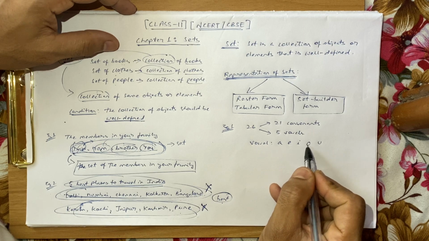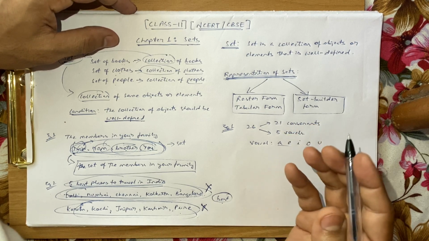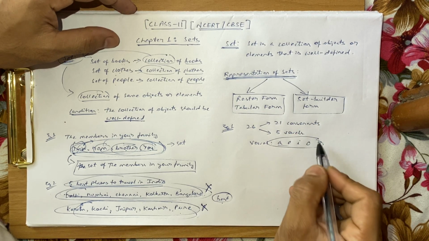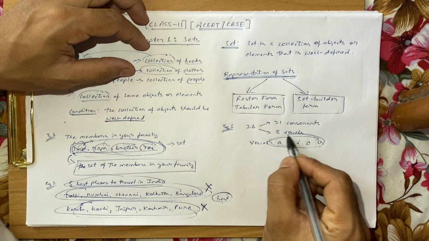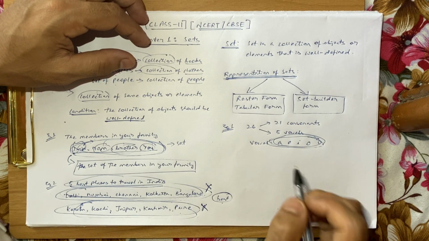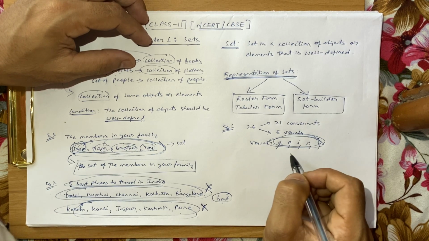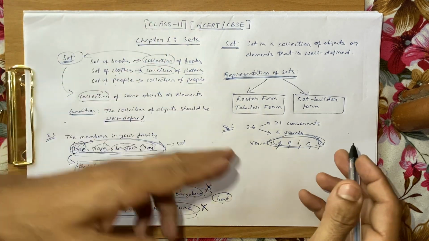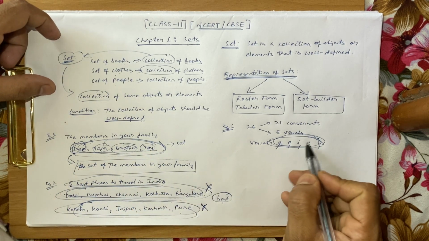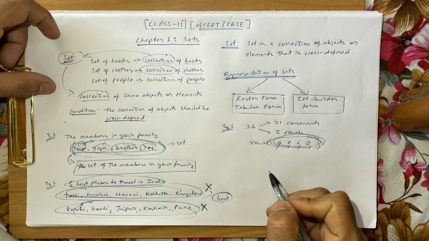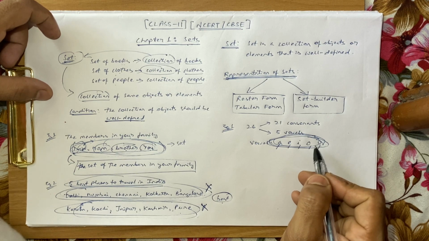So if you see the vowels, these are 5 objects, or 5 letters, or 5 elements, we can say. And this collection of 5 elements together forms the vowels in the English alphabet. That is, each of the elements, be it A or E or I or O or U, is a vowel in the English alphabet, and this can be said to be a common nature. Like you had here, each of them was a member of a family. So here each of them is a vowel in the English alphabet. So this collection of 5 letters or 5 objects becomes a set.